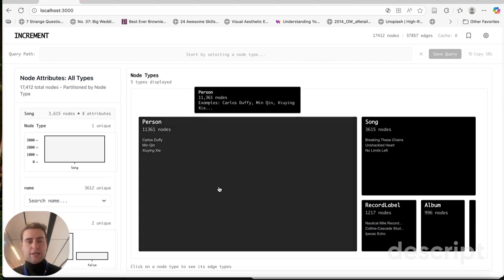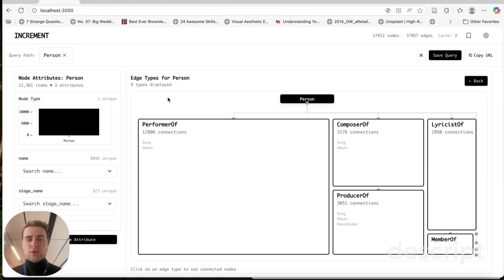Clicking on one of the items within the tree map filters to all of the edges that leave from people nodes. So we can see that the vast majority of people are connected as a performer of to either a song or an album, but there are also people who are composers of, producers of, lyricists of, members of, and you can see some of the less frequent options over here, such as in style of, lyrical reference to, or interpolates from.